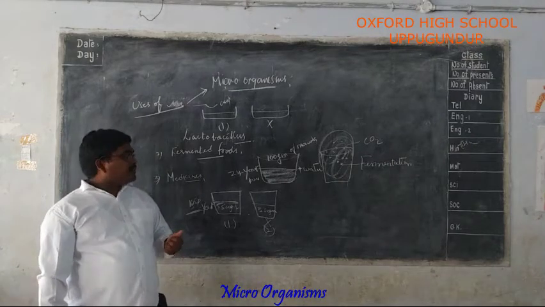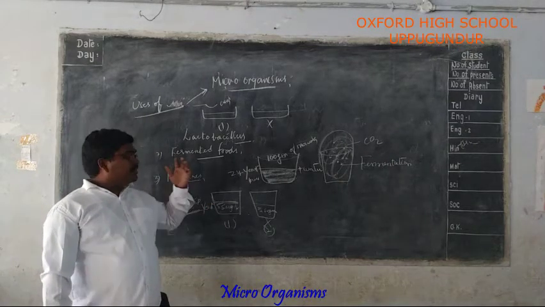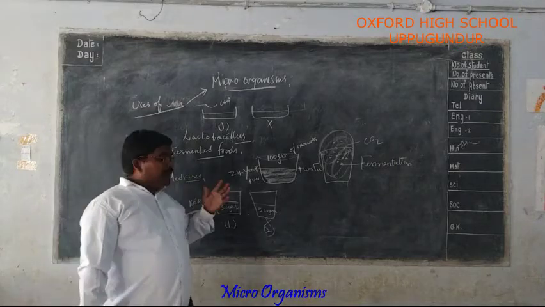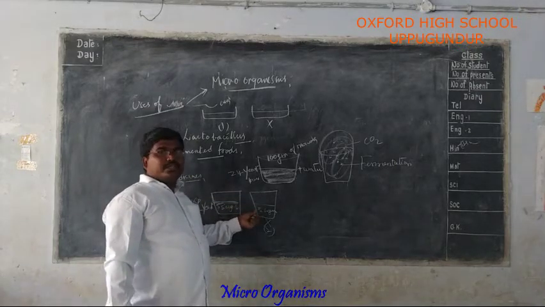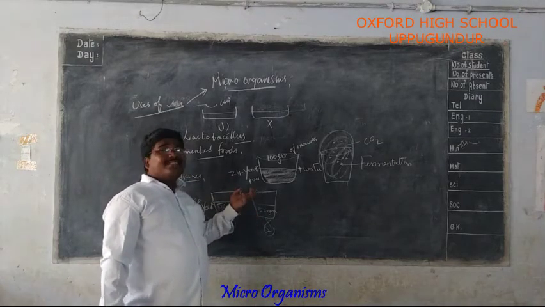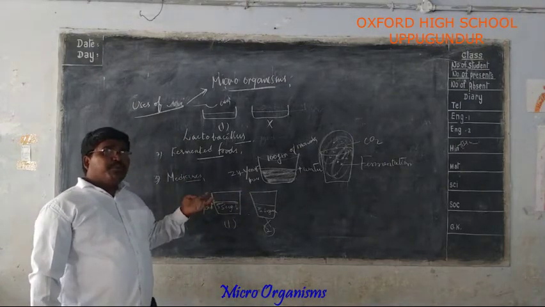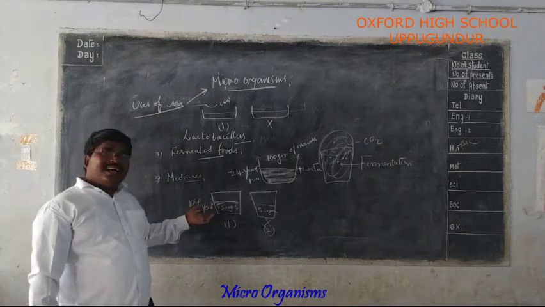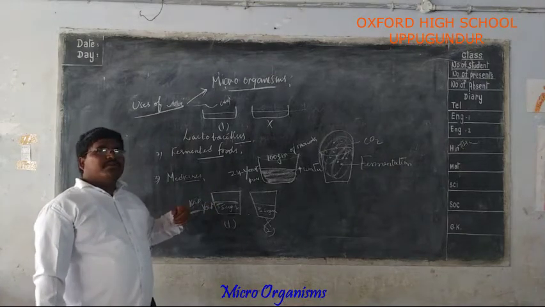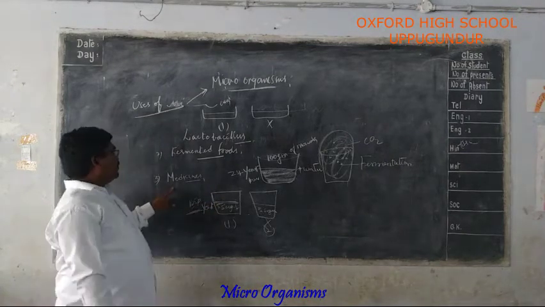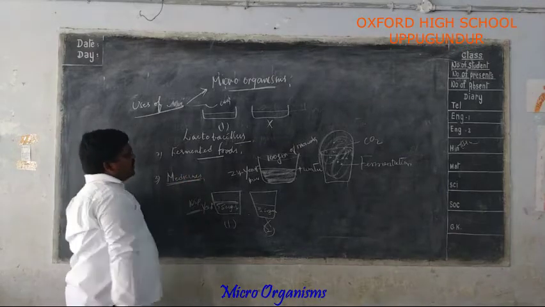Now we have to hear about these microorganisms and their uses. Molasses, which is produced in the sugar industry, is used to prepare ethyl alcohol by adding yeast through the process of fermentation. Now we will see medicines.